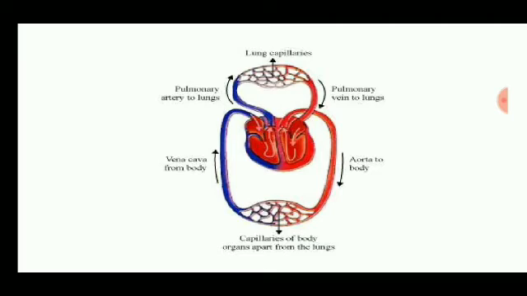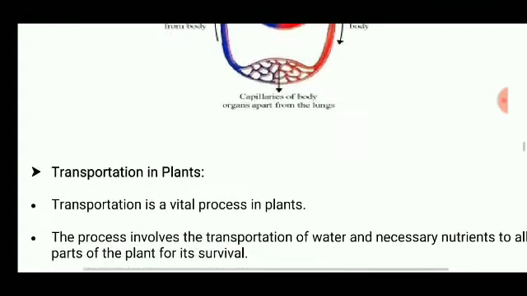All the parts of the body will use that oxygenated blood and release deoxygenated blood, and that deoxygenated blood will again move to the right chamber of the heart. From the right chamber of the heart it will move to the lung capillaries, and from the lung capillaries it will move to the thoracic cavity, meaning to the lungs, and from the lungs to outside through the nasal cavity.